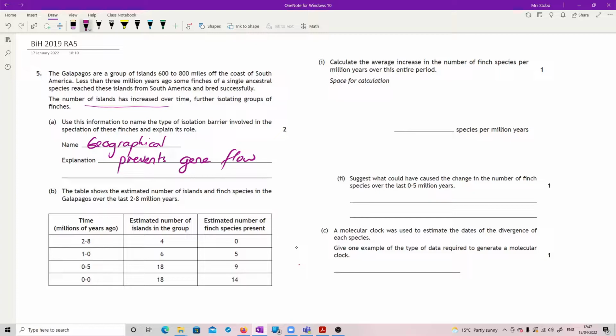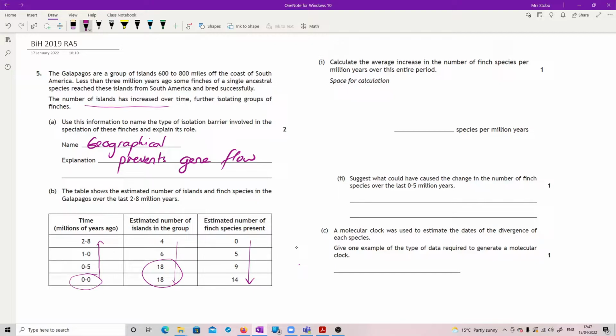Okay, you then got a table of information: the estimated number of islands and finch species in the Galapagos over the last 2.8 million years. So this is obviously present day, and this is working back the way. Our number of islands in the group has increased as we've gone, although it stayed the same for the last 500,000 years. The number of finch species has increased throughout. Calculate the average increase in the number of finch species per million years over this entire period.